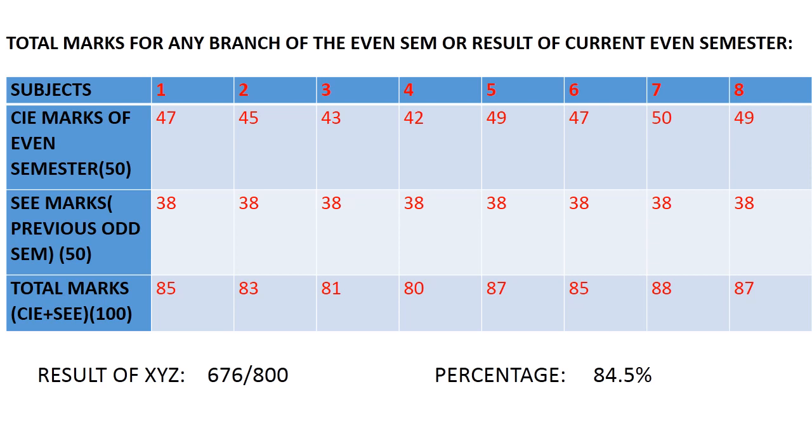subject. So 47 plus 38, 85, 45 plus 38, 83, 43 plus 38, 81, 42 plus 38, 80, 49 plus 38, 87, 47 plus 38, 85, 50 plus 38, 88, 49 plus 38, 87. So these are the total marks. If you add all these, we'll get a 676 out of 800 because we have taken out of 100 for the 8 subject. The percentage is 84.5. This 84.5 is the result of current event semester who is expecting or who is promoted already.